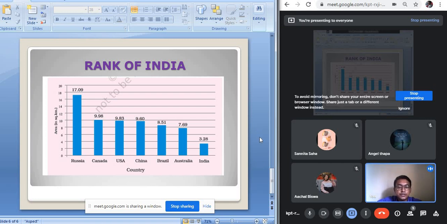So this is what we had in today's class, just a brief introduction about the location of our country. Next day we will be discussing in detail how the location of India has helped India to establish relationships with different countries of the world, how India has established trade relationships with different countries, how India emerged as a major trading nation, and how India emerged as an important country of the world. That we will be discussing in our next class.